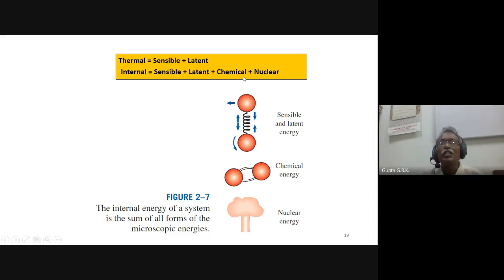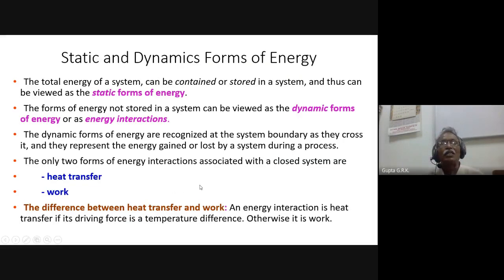And so sensible and latent heat of energy, and chemical energy is the bond energy, and nuclear energy comes from the explosion. Okay. So these are various forms of internal energy.